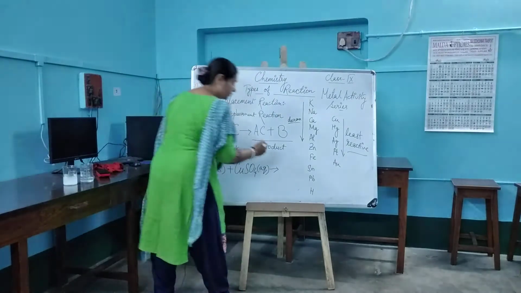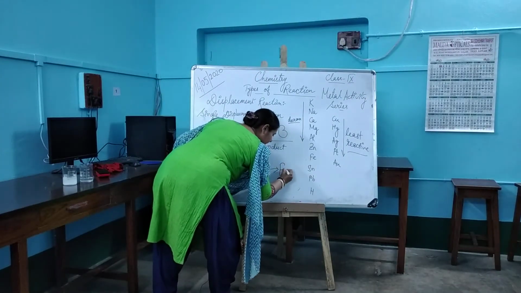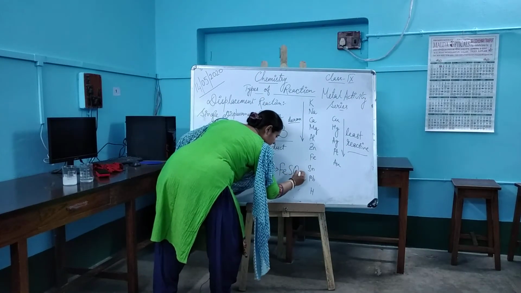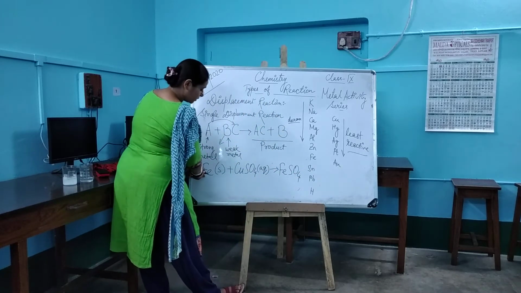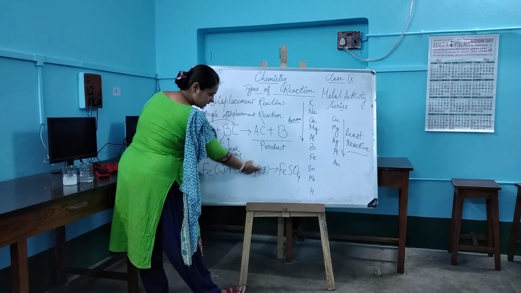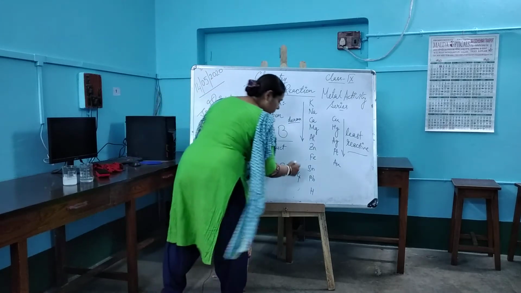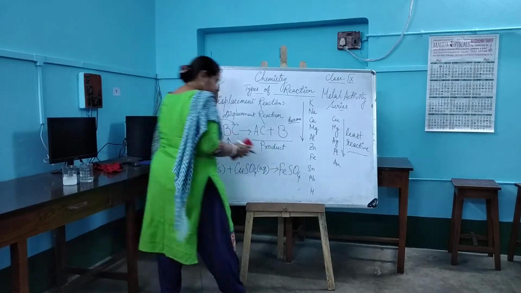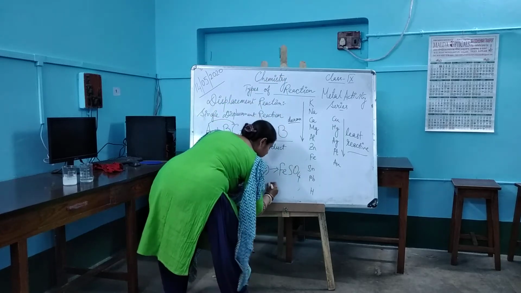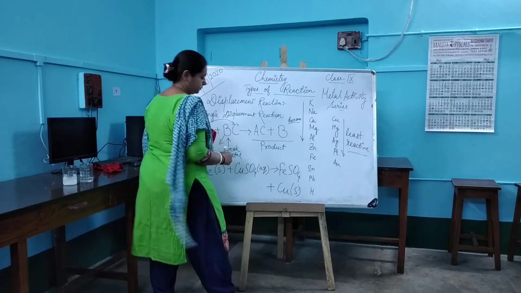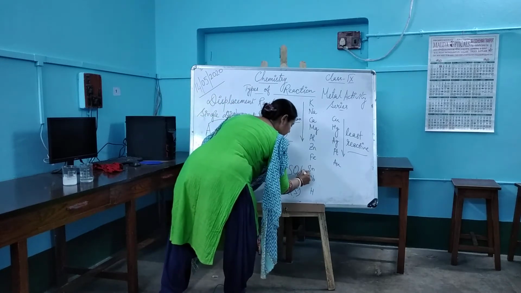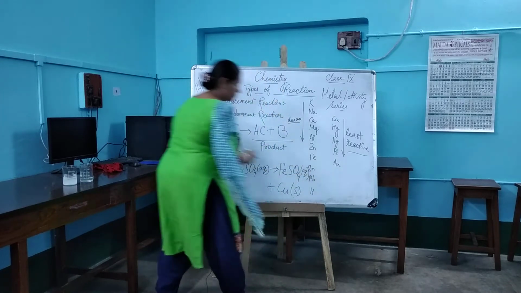What product will you get? You will get FeSO4 because Fe will combine with SO4. You will get FeSO4 plus Cu solid. Okay, FeSO4 will be in the aqueous medium.